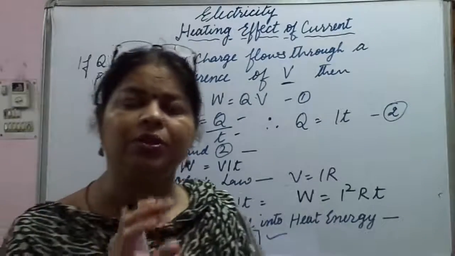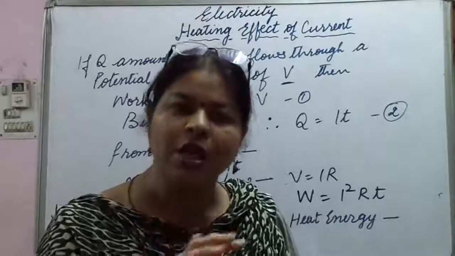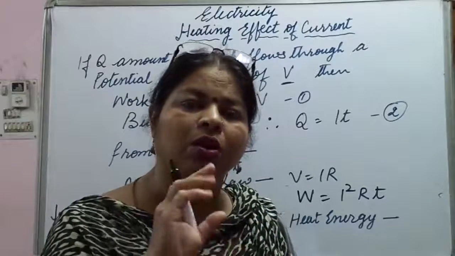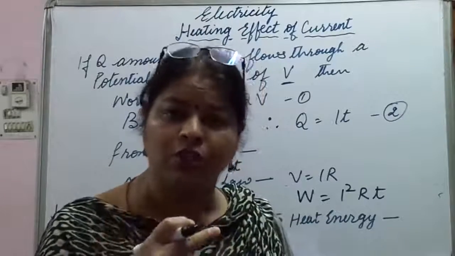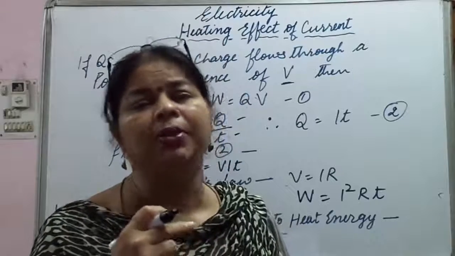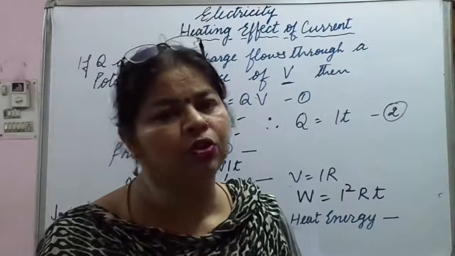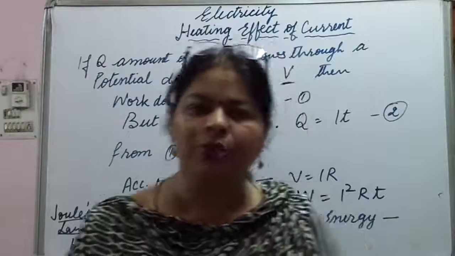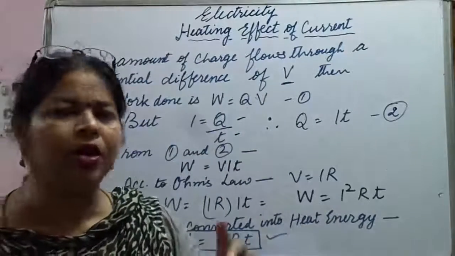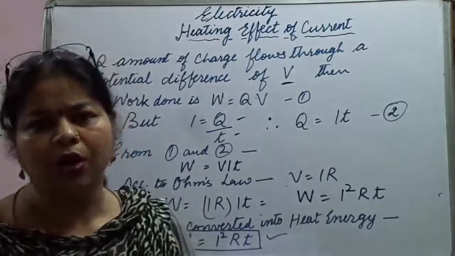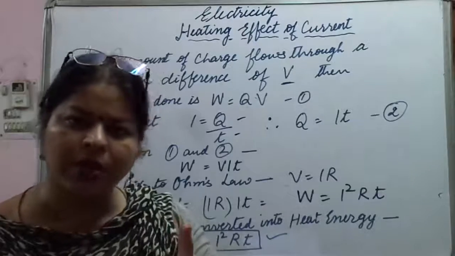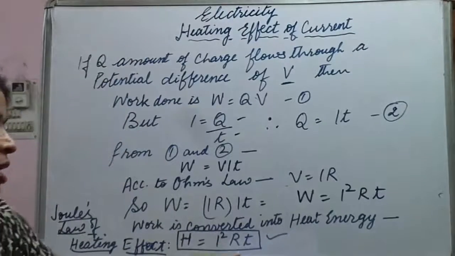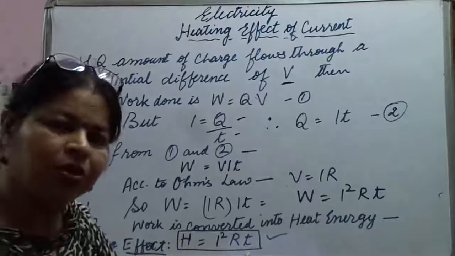But if the current is passed through the tube to work, then let it be 1 hour. So what do you think? The heat that is produced in 1 hour would be more, or in 5 minutes would be more? Obviously in 1 hour. Okay. Why? Because H is directly proportional to the time taken also.